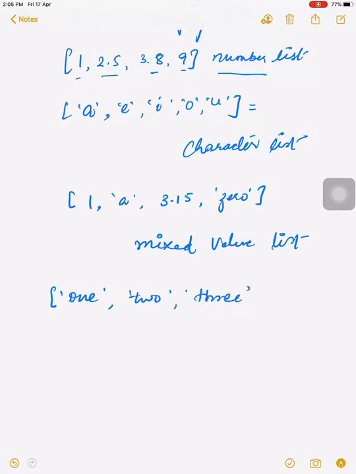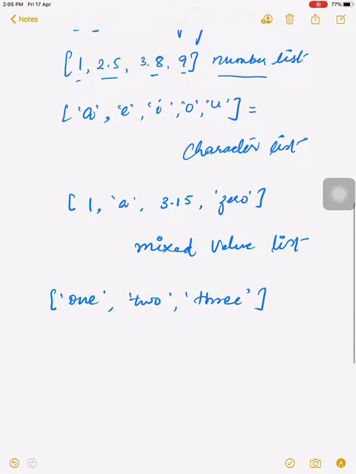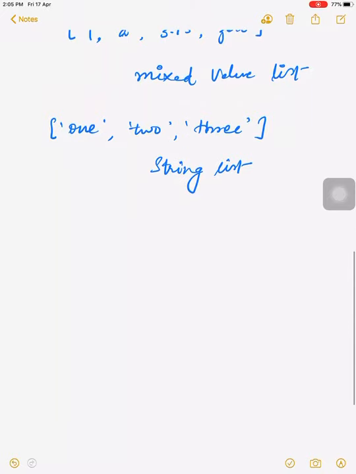And lastly, we can also store all string values like 1, 2, 3. This is known as a string list, as this list contains only string values. So there are different types of lists. The type of the list depends only upon the value which it stores.